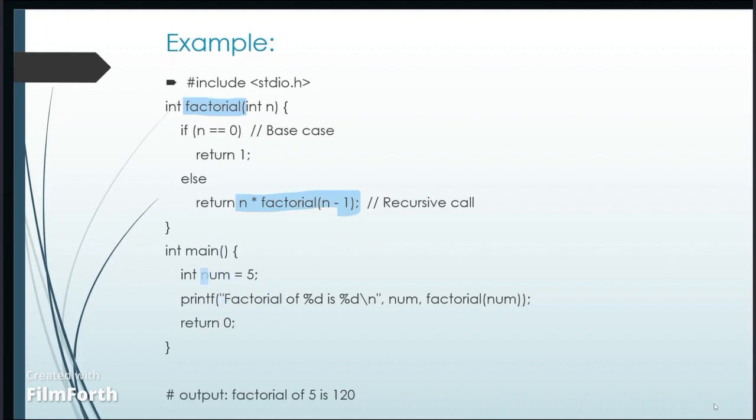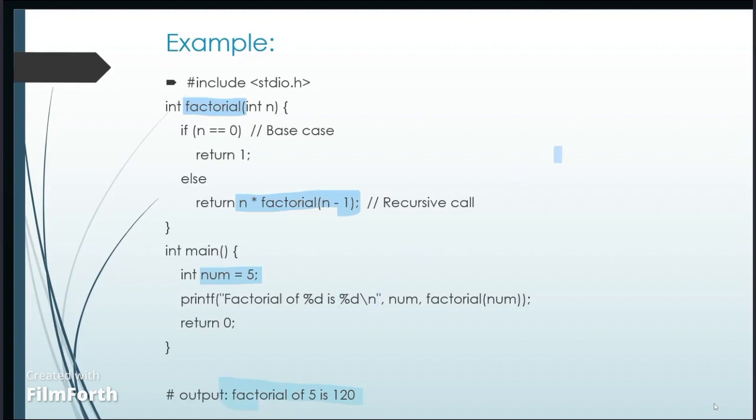In the main function, we set number equal to 5, which means we want to calculate the factorial of 5. The factorial function is called, and the result is stored in result. Finally, the result is printed as the factorial of 5.